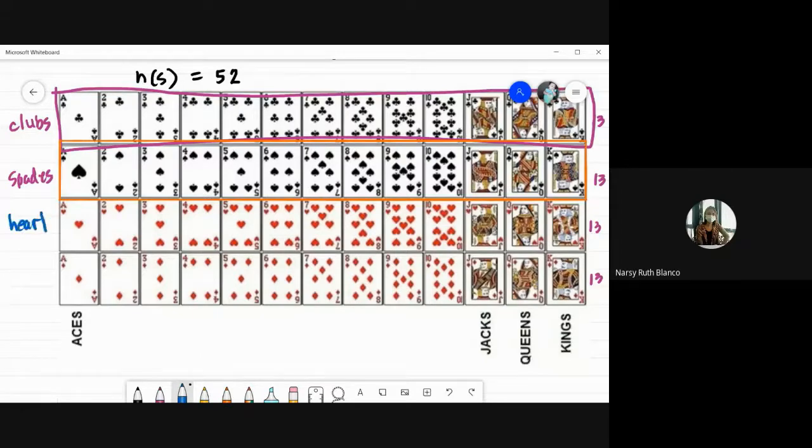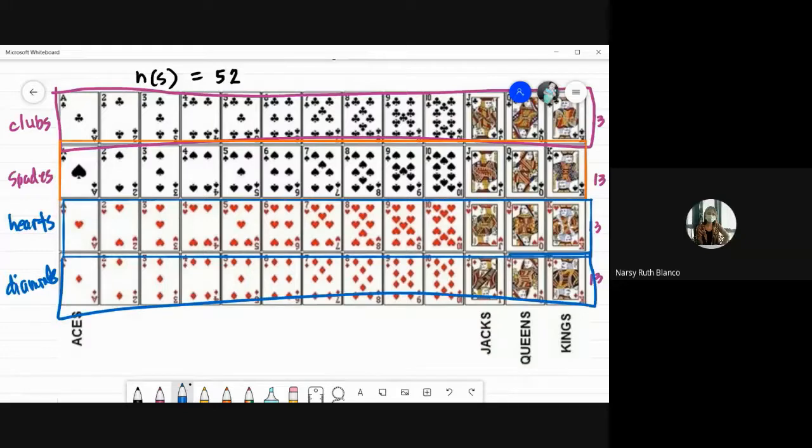Say, kung ang question naman is probability of getting a heart, yung cards natin na may mga heart ay 1/4 din, ng total number of cards, kasi 13 siya eh. So 13 divided by 52, that could actually be simplified as 1/4. And also yung huli, yung diamonds. Probability of getting diamonds would also be 1/4 kasi yung bilang ng diamonds natin ay 13.